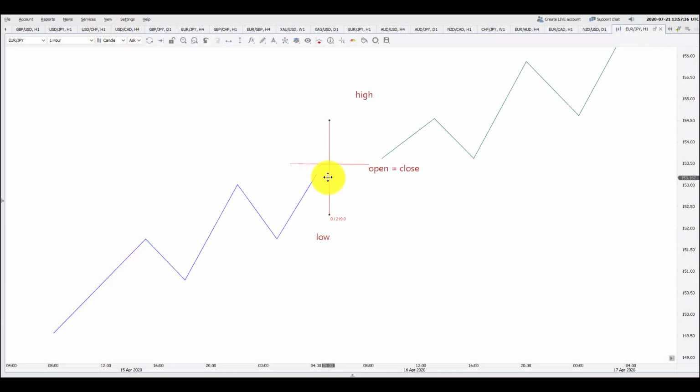For this doji to become a dragonfly doji, open is equal to close and it is also equal to the high. If all these three prices, opening, closing and high, are the same and the low is much lower than them, that means it is a dragonfly doji. Now this one is a dragonfly doji. This type of doji is called a dragonfly doji, but in the real market it is very difficult to get this type of candlestick.